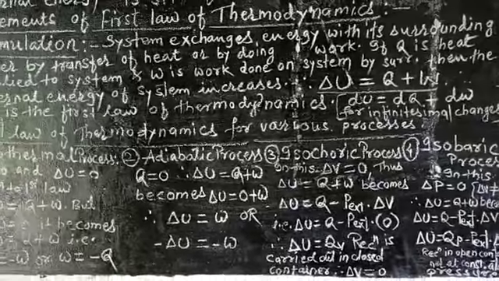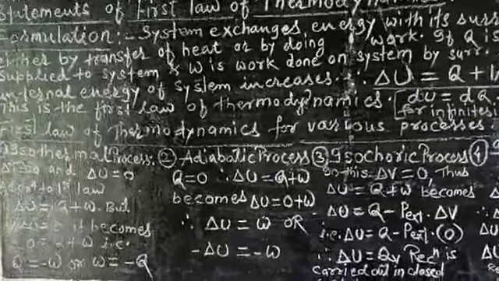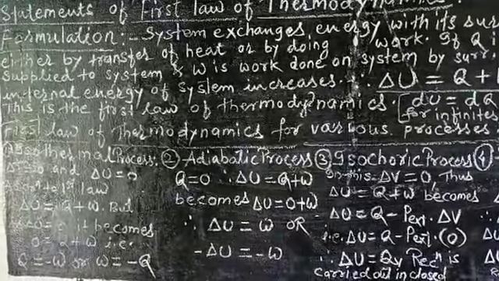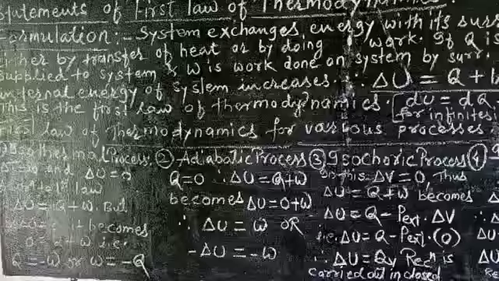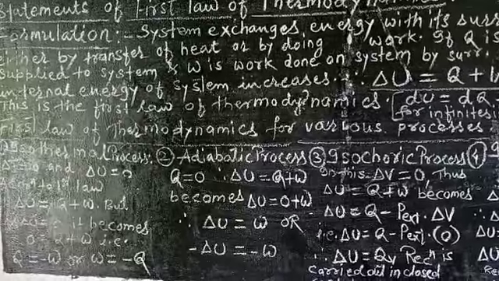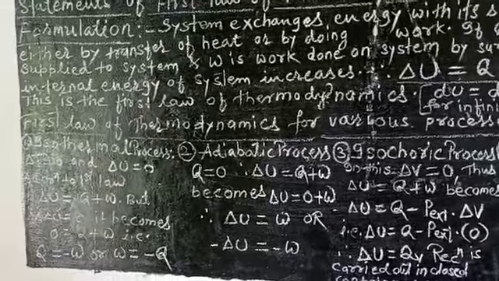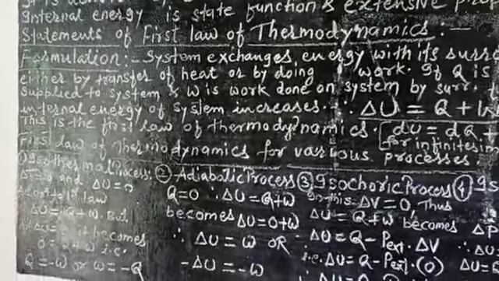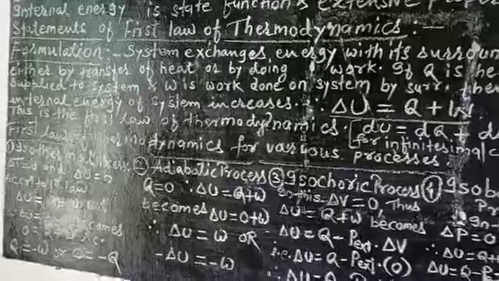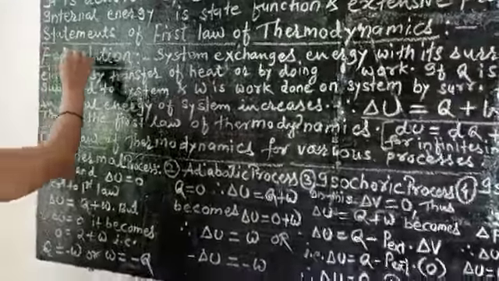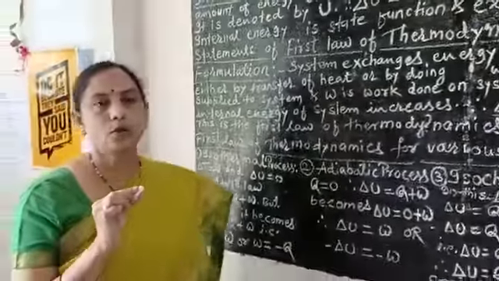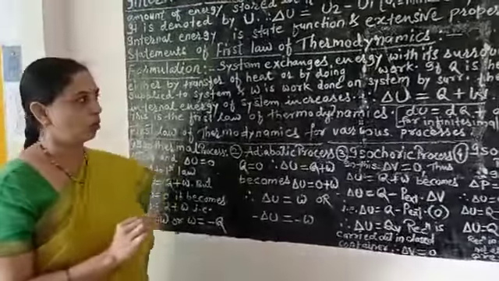Number 2, total internal energy of an isolated system is constant. And number 3, energy is neither created nor destroyed and can only be converted from one form to another form. I have not written these statements on the blackboard. You have to observe these, you have to note these into your book.